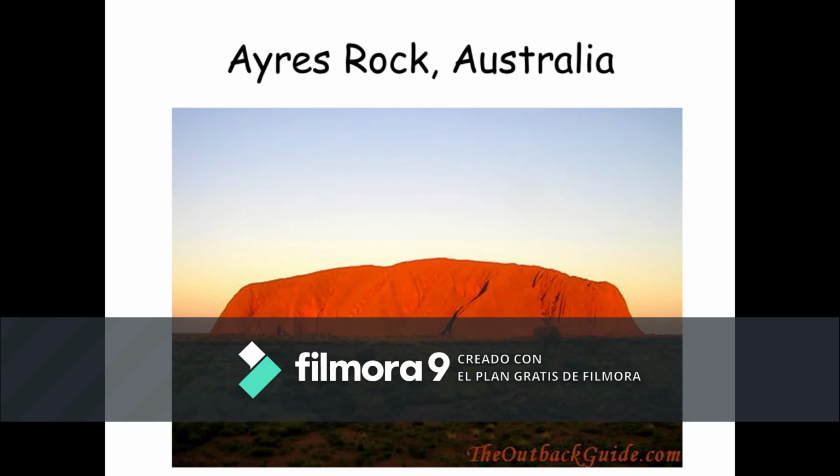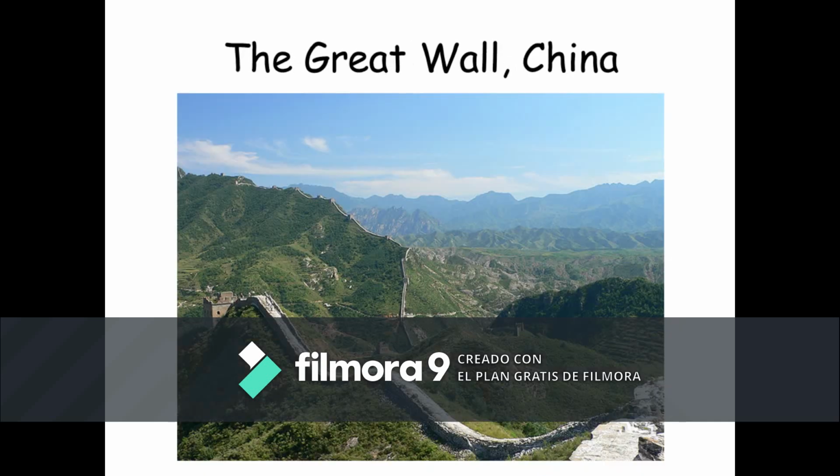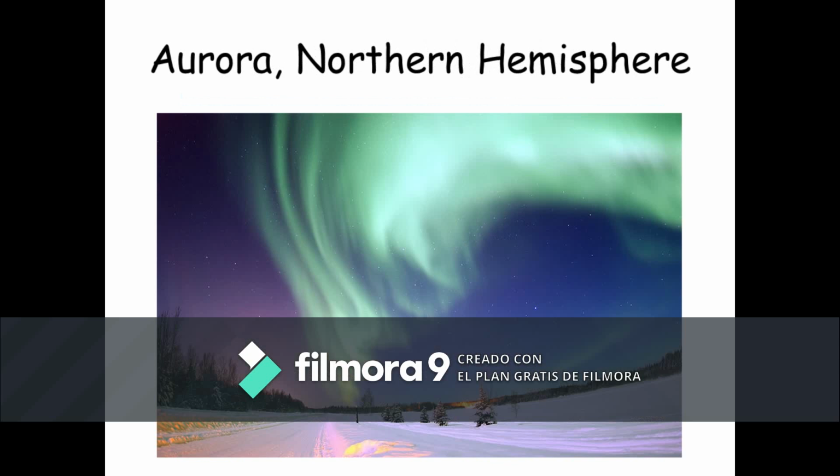Okay. The next one is the Great Wall in China. This is well known around the world. People from all over the world go to visit the Great Wall, and there is something very special about the wall. You have to tell me what exactly it is. I also included another, that is the Aurora Borealis again.